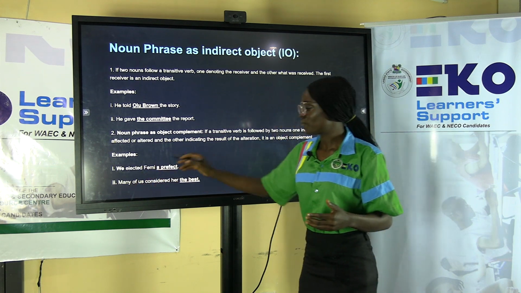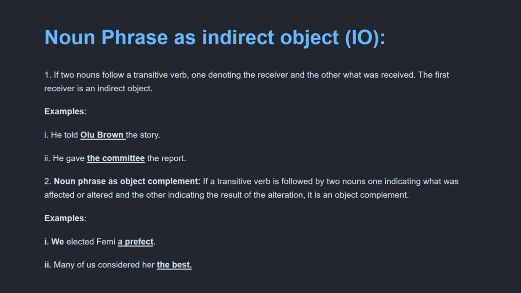We elected Femi a prefect. Now in this case, Femi is the object, but a prefect is complementing Femi. So in this case, if this is underlined, the grammatical name is noun phrase. It functions as an object complement because it is complementing Femi.